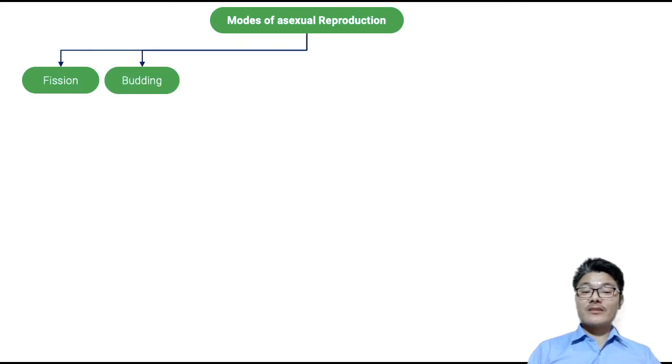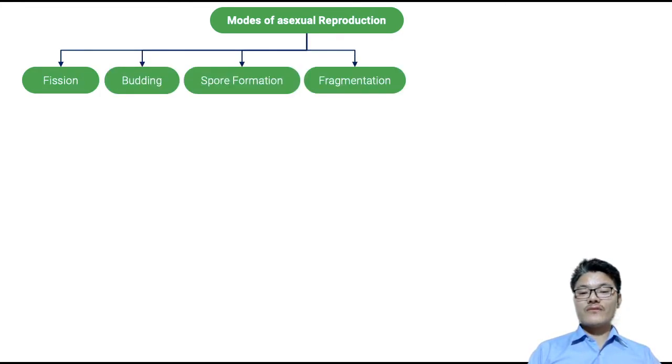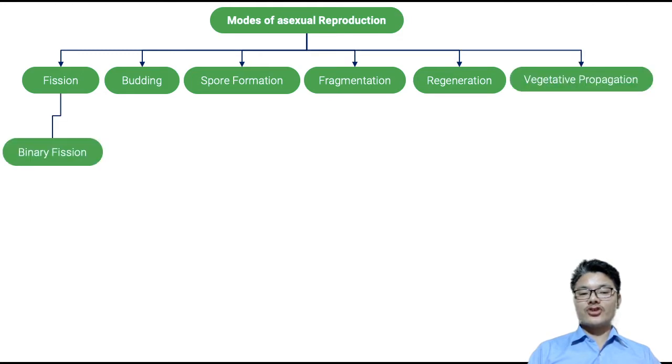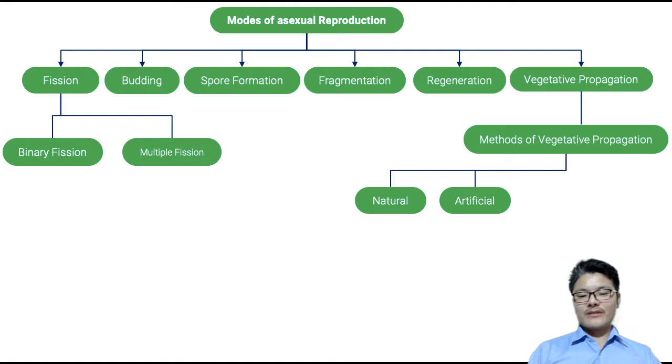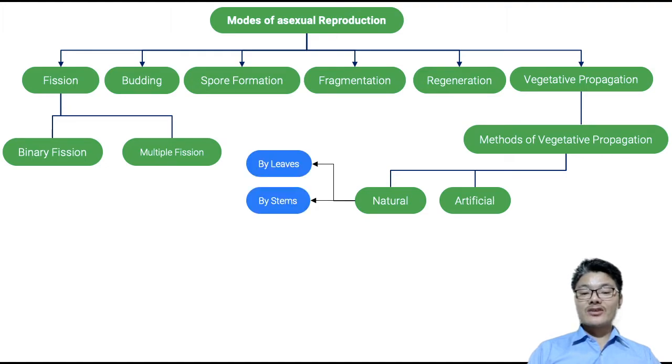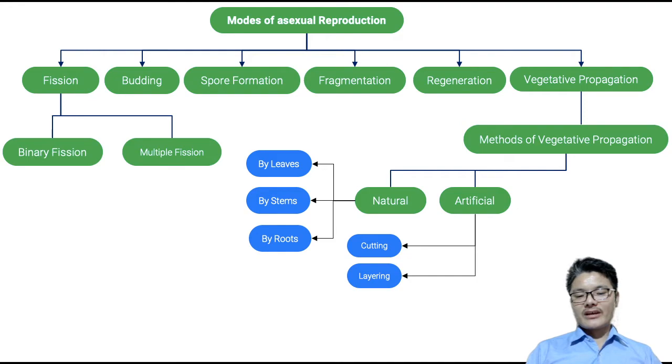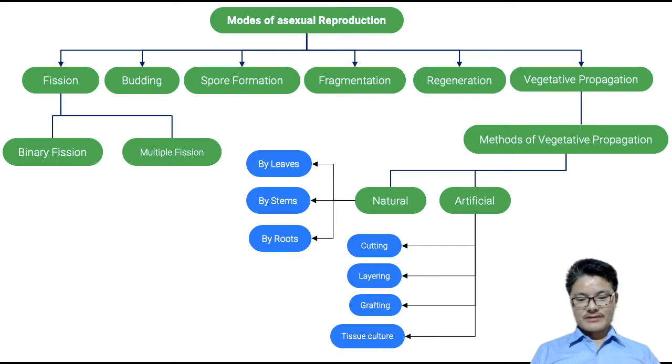Now, what are the different modes of asexual reproduction? We have fission, budding, spore formation, fragmentation, regeneration, and vegetative propagation. Fission can be binary fission or multiple fission. Vegetative propagation is practiced artificially as well as occurring naturally. Natural vegetative reproduction can be by leaves, by stems, or by roots. Artificial means of vegetative propagation can be by cutting, by layering and grafting, and we also follow the tissue culture method.